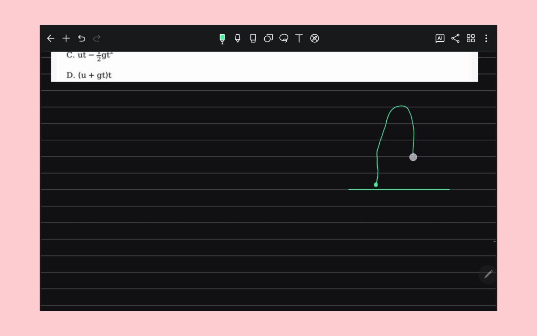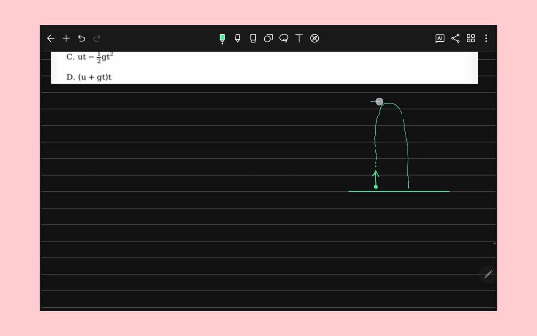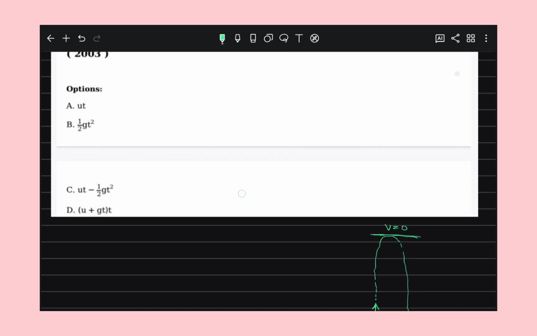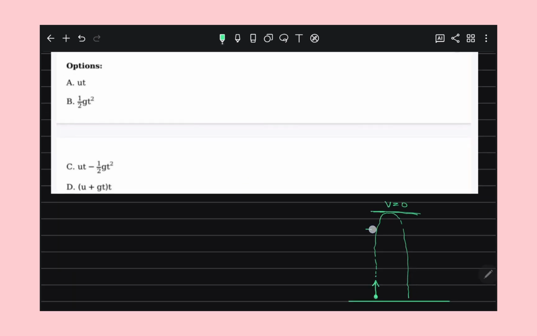This ball goes to its maximum height and then returns back. At maximum height, the final velocity becomes 0. The question asks the distance covered during the last second of its ascent, just before reaching the maximum height.